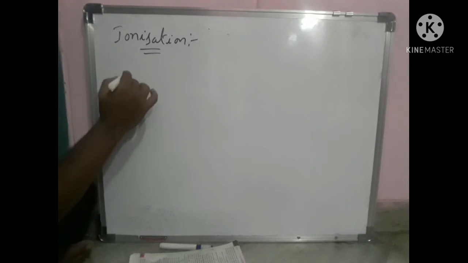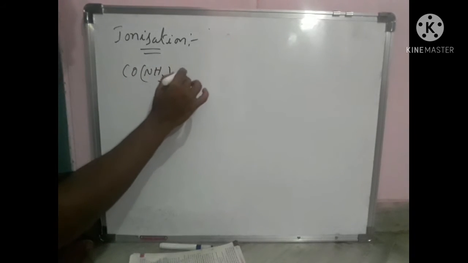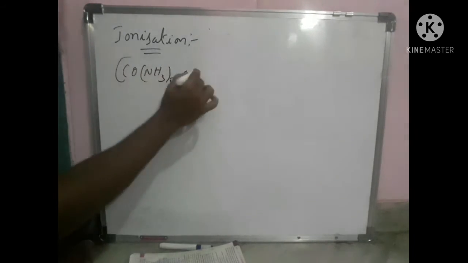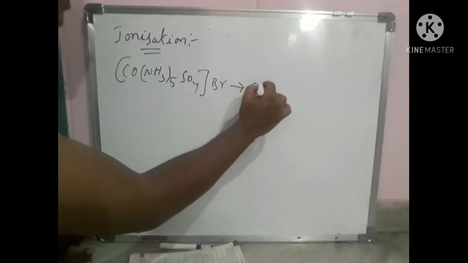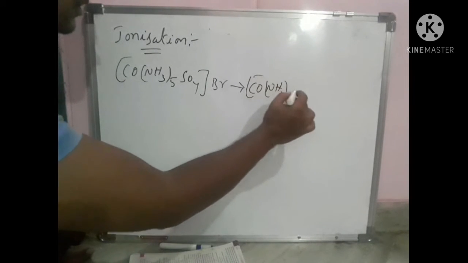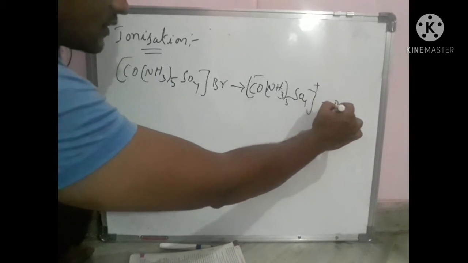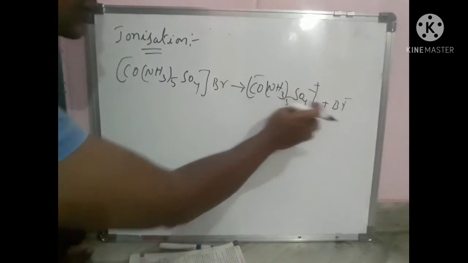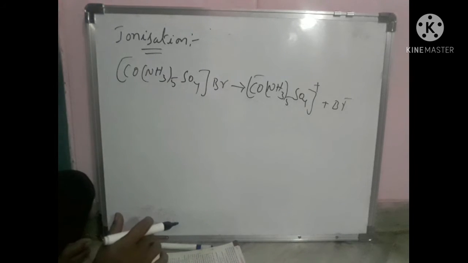If you take [Co(NH3)5SO4]Br, when it is dissociated, [Co(NH3)5SO4]+ and Br- are the ions in solution.